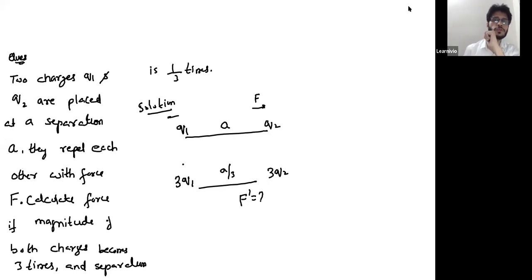You have 2 minutes for this numerical. That's again a simple formula based numerical. First calculate this F, which depends on Q1, Q2 and A. Then try calculating this F prime, it depends on 3Q1, 3Q2 and A by 3. Then just divide these two equations, you will get a relation between F prime and F. Your F prime should be in terms of F only. Make two equations, just divide them and get the value of F prime.